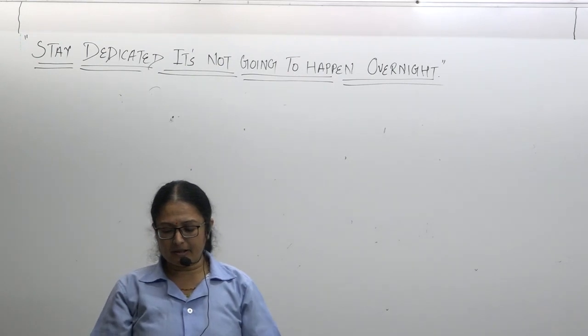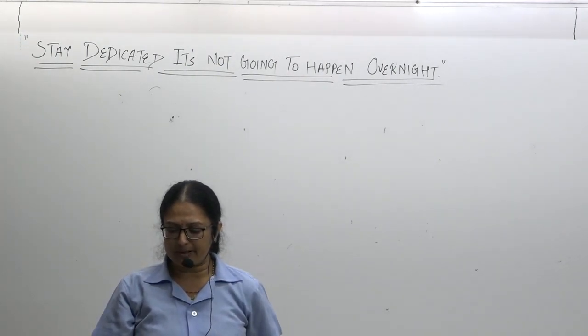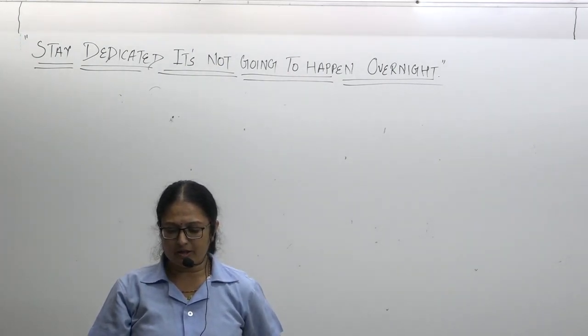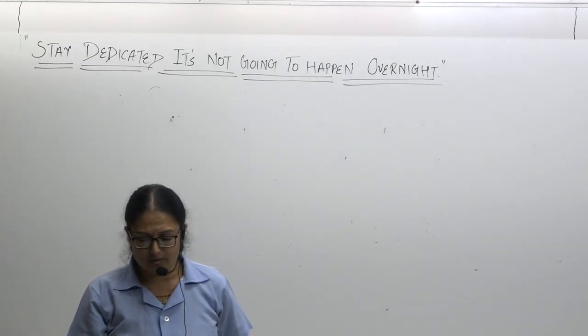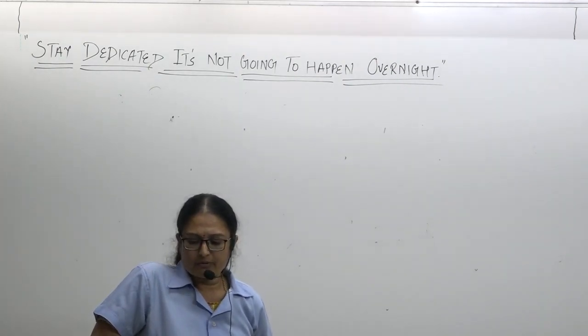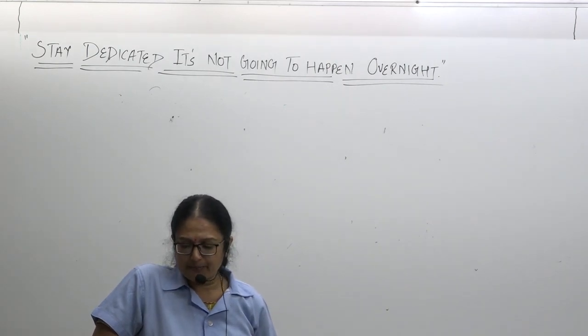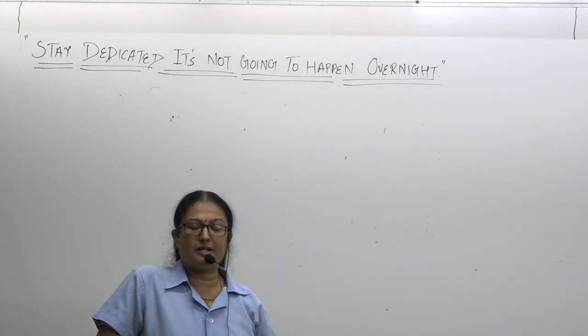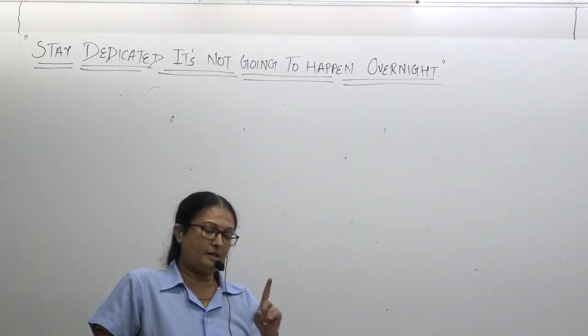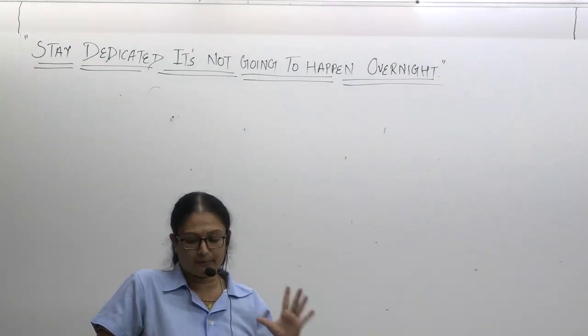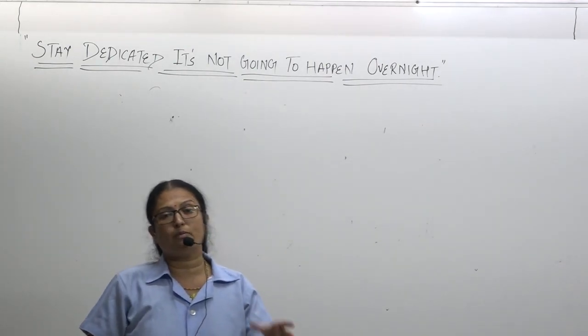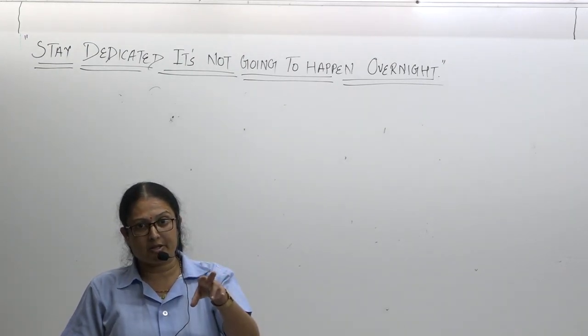In the absence of the president, the vice president performs the functions of the president. Vice president election is carried out by the members of both the houses. The term period of the vice president is 5 years. Vice president is chairman of the Rajya Sabha. हमेशा याद रखना है. राज्य सभा के चेयरमैन कौन होते हैं? उपराष्ट्रपति. Then the prime minister, actual power lies with the prime minister.